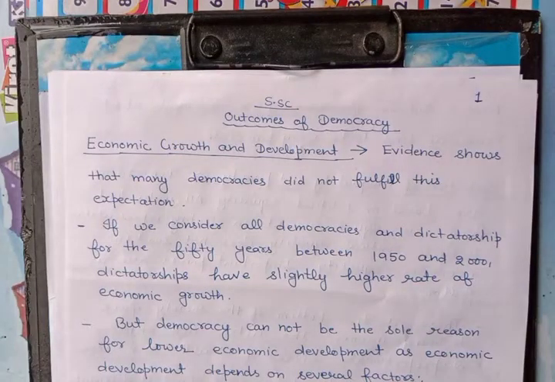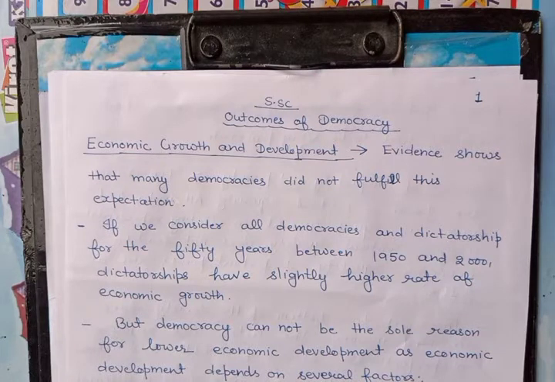Good morning, students. Today we start our next topic of the chapter Outcomes of Democracy, and the topic is Economic Growth and Development. As we discussed earlier, a democratic government is the people's own government because representatives are elected by the people. And there are so many advantages in a democratic country, as people have political equality, as people have fundamental rights, as the democratic government improves the quality of decision making, and it promotes and saves the dignity of the citizens. So there are so many advantages in a democratic country.